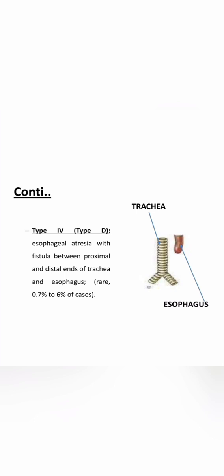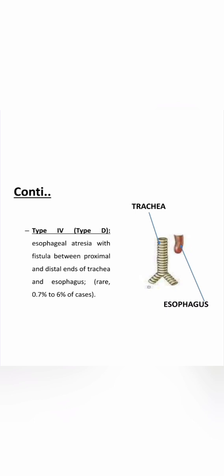Next, type 4: esophageal atresia with a fistula between the proximal and distal ends, trachea and esophagus. It occurs in 0.7 to 6% of cases. They are commonly affected in this type of esophageal atresia.